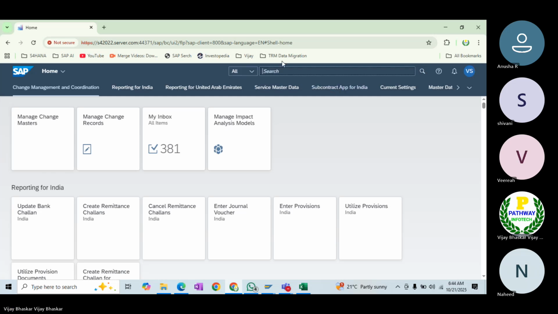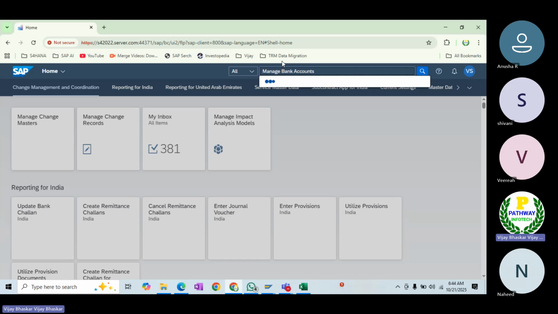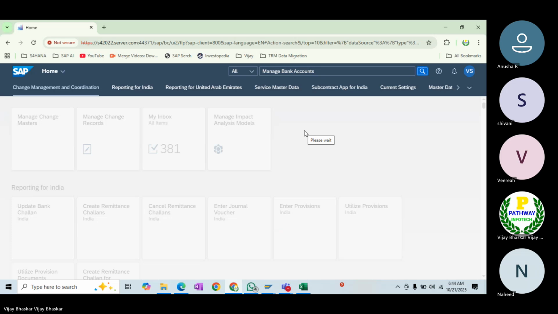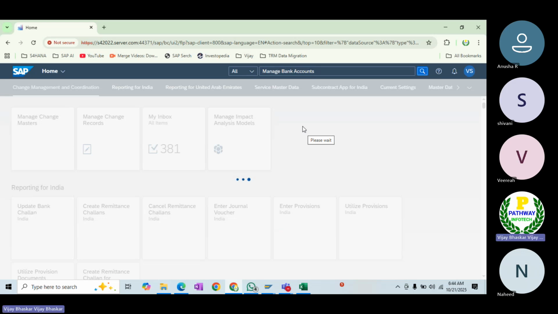Go to Fiori app, manage bank accounts. It's a bit slow, that Fiori system.